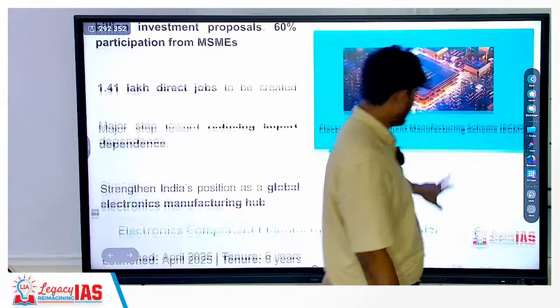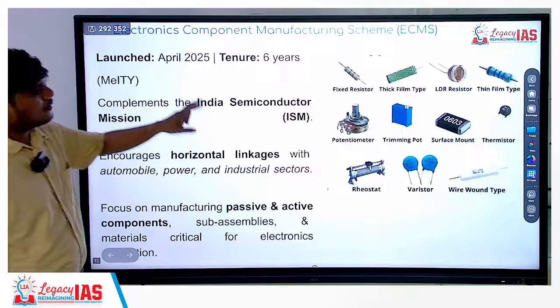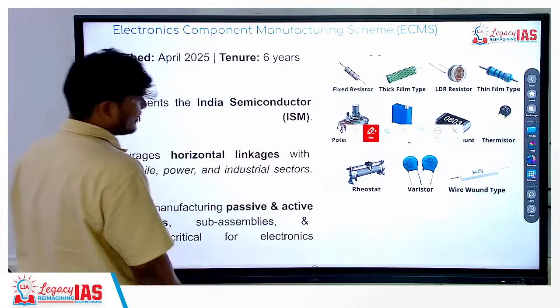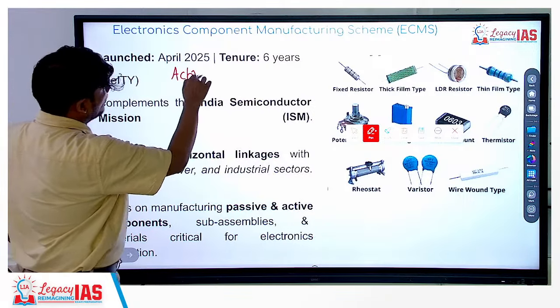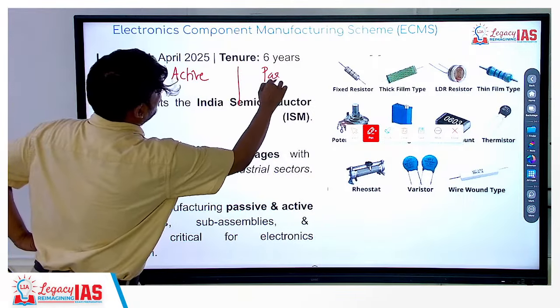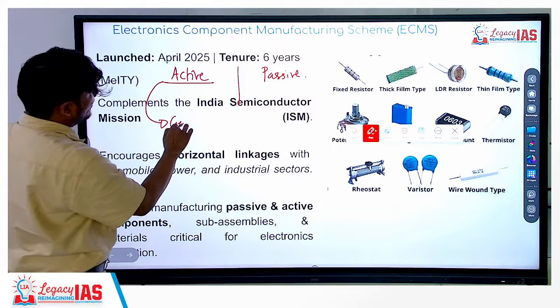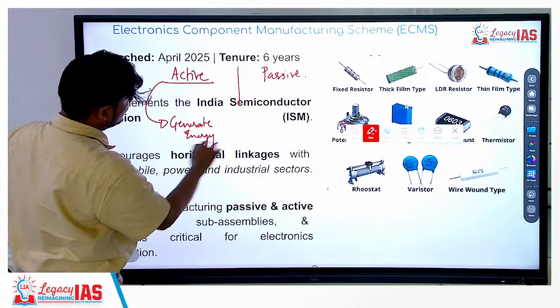Yes, yes, please. Could you just explain active and passive once more, sir? Yes, I will explain active and passive. So basically, there are two types of electronic components. One is active, one is passive. Now, the active ones are those components that basically generate energy.